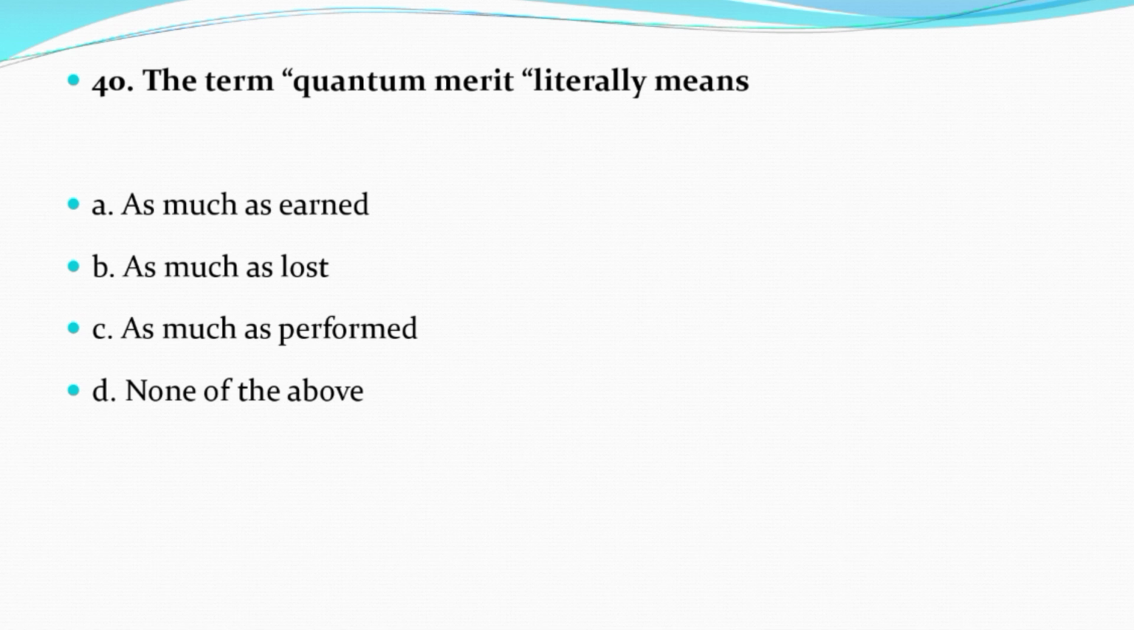The term quantum merit literally means option A, as much as earned. Option B, as much as lost. Option C, as much as performed. Option D, none of the above. And the correct answer is option A, as much as earned.